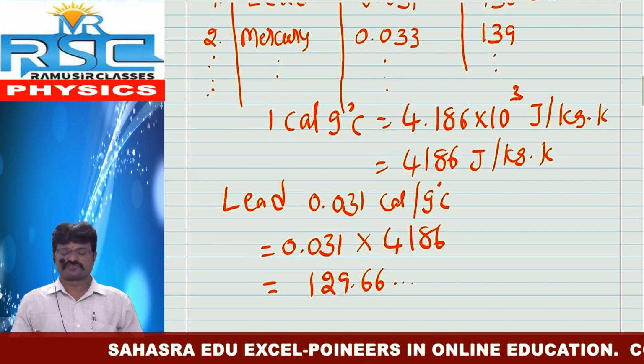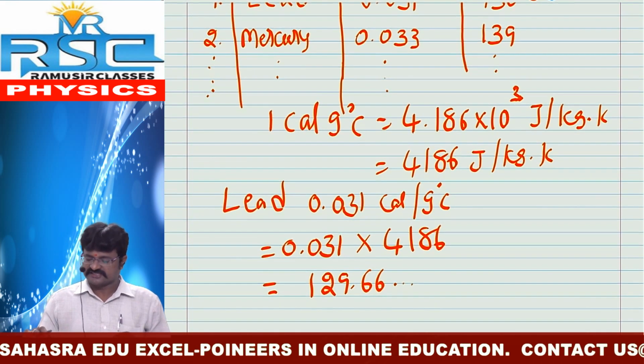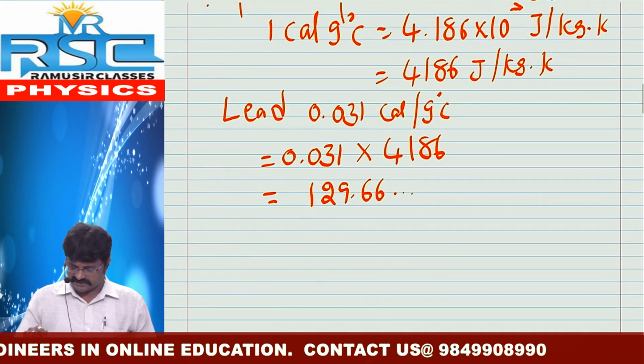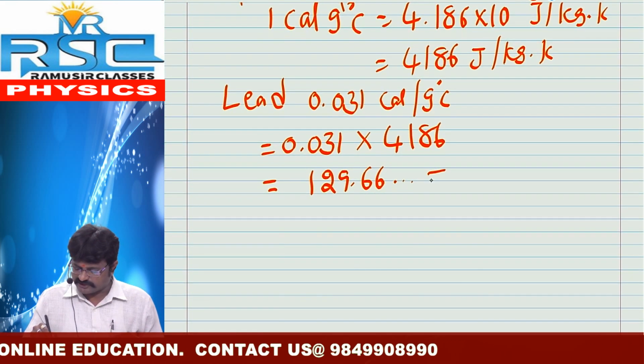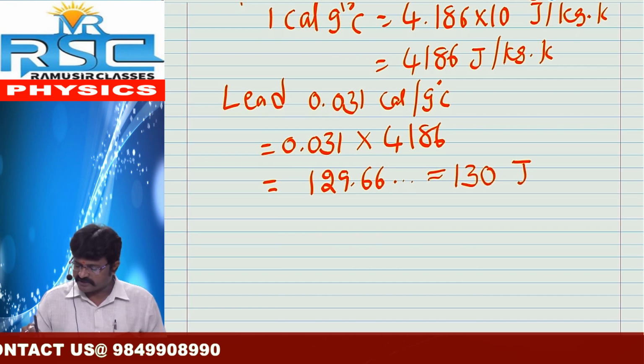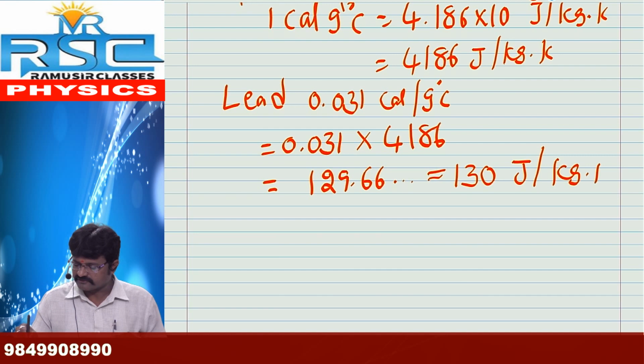This value is approximately equal to 130 joule by kg Kelvin.